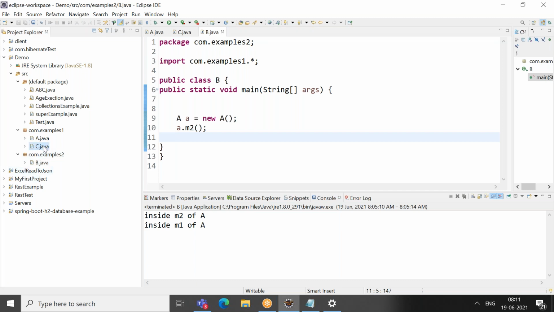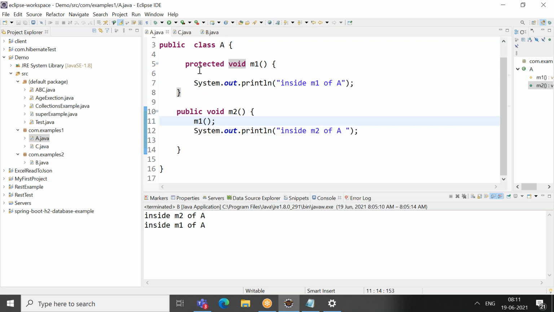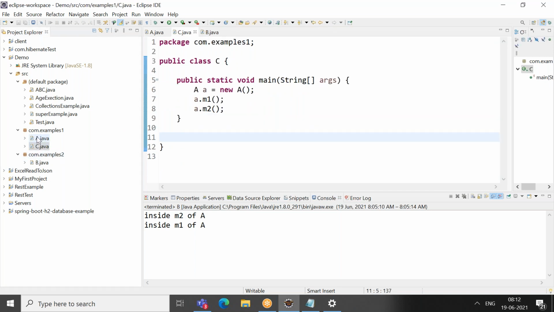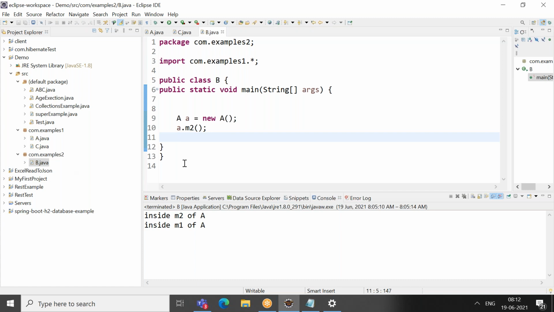If it is protected, yes, you can access it within the package, the same as default. But if you want to access the protected M1 method in B, which is outside the package, then you need to have a relationship between A and B, and only then can you access it.